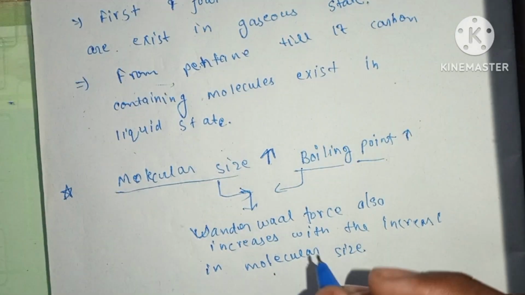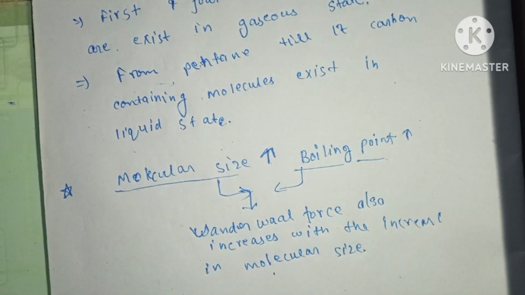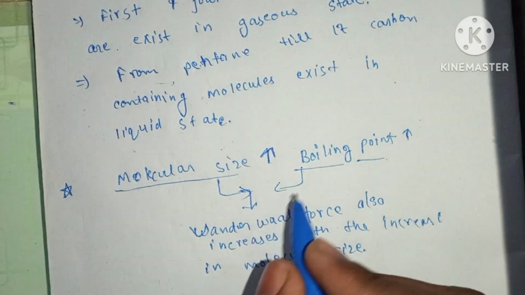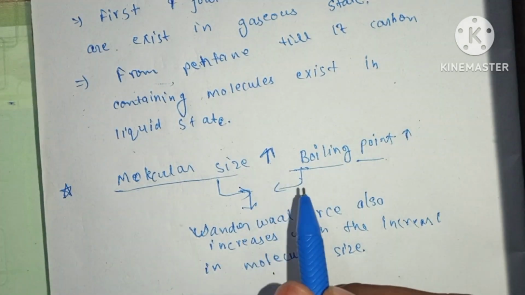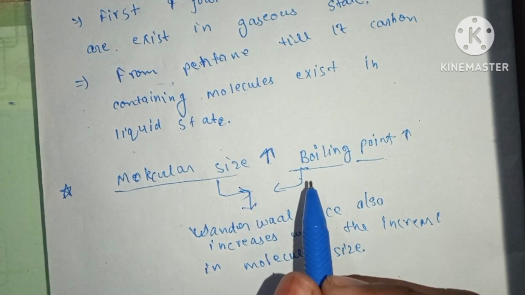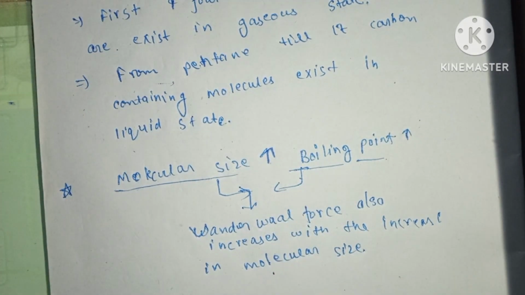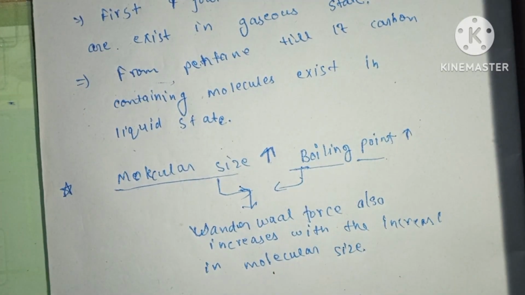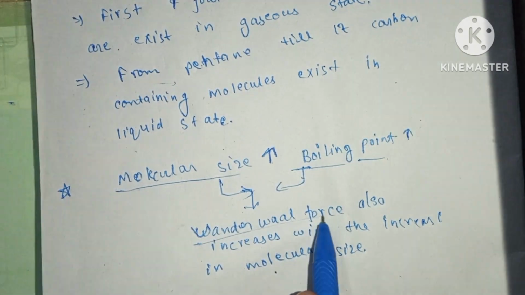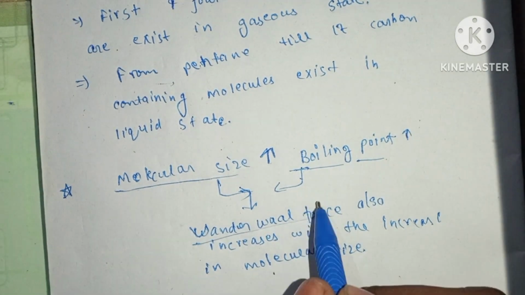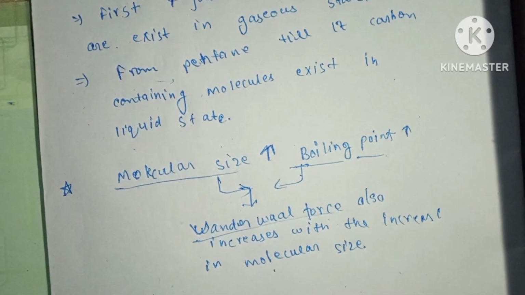So as we already know, if there is a strong bond between the atoms, then it's very hard to break the bond. So we have to give more heat or energy to break that bond between the atoms. So if the molecular size increases, then the van der Waals force increases between the atoms, so the boiling point increases.